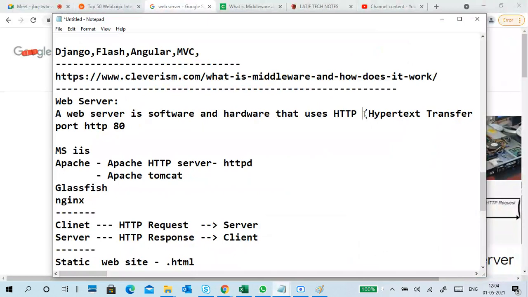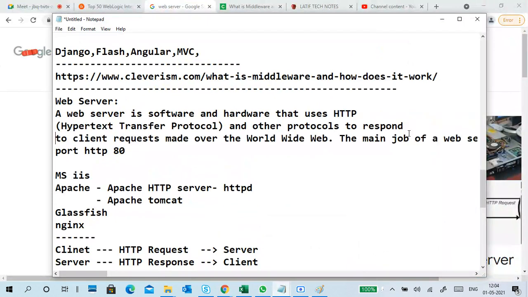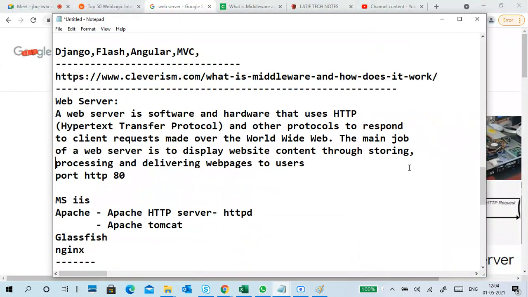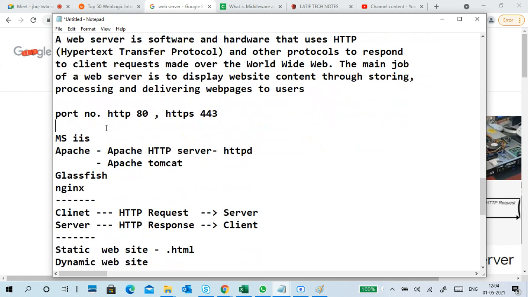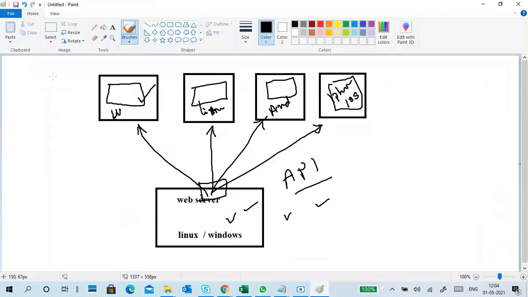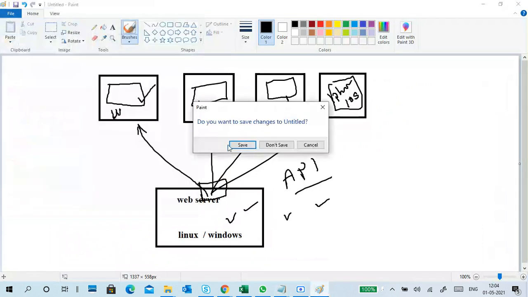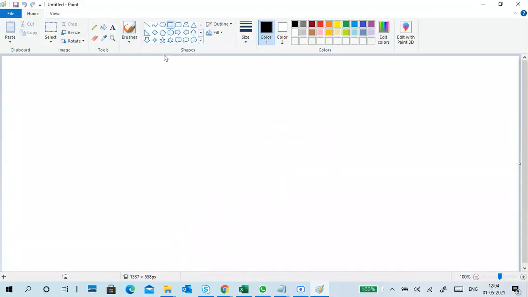What is the HTTP protocol port number? 80. And HTTPS is 443. Different web servers are there, so we'll go through what a web server is first, and then the different types of web server also.